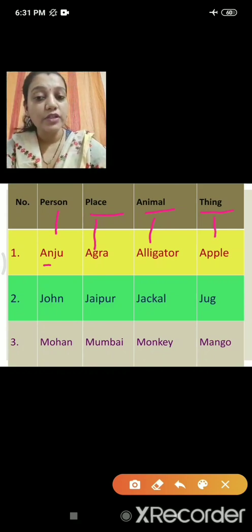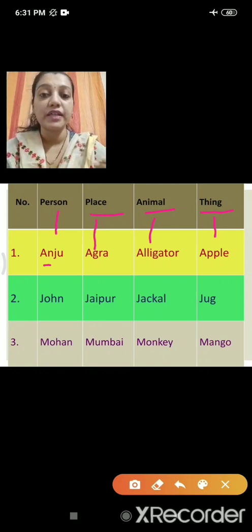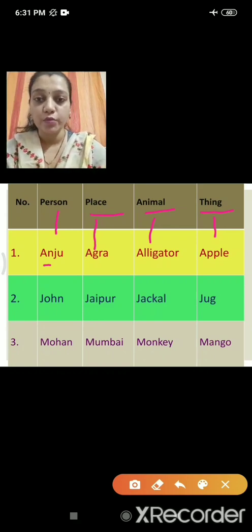Now in the same way teacher will take other alphabets. I will not take A, B, C, D continuously. I can take any 10 alphabets from A to Z. Now the next alphabet is J. I took J. From J I wrote the name of a person, John. Now place.